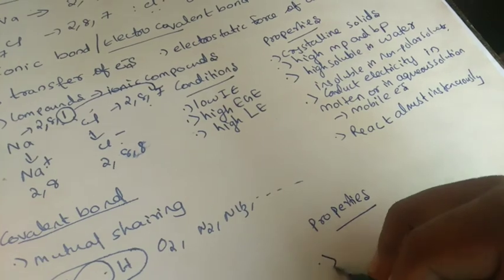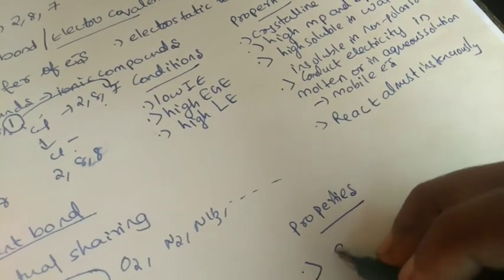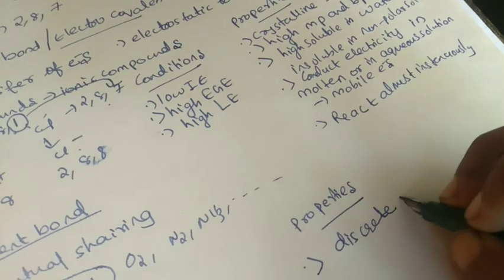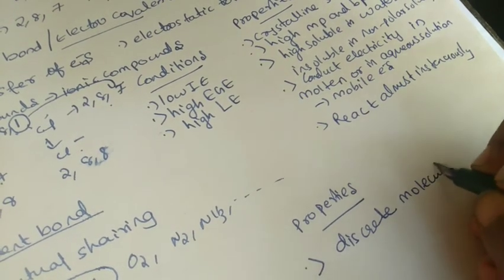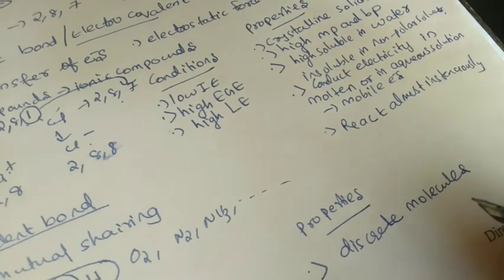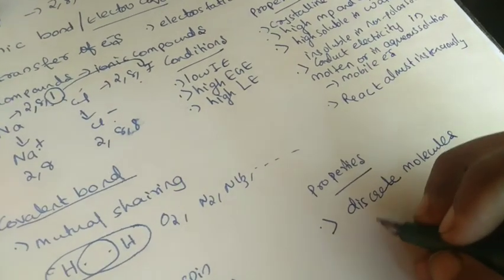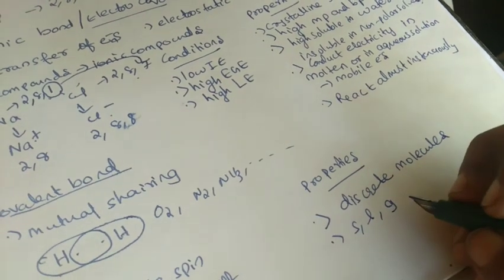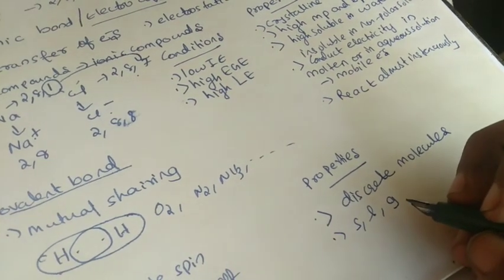Now the properties of covalent compounds. First property: they are discrete or separate molecules. This is due to the weak van der Waals force of interaction. They can exist in solid, liquid, or gas depending upon their molecular masses.